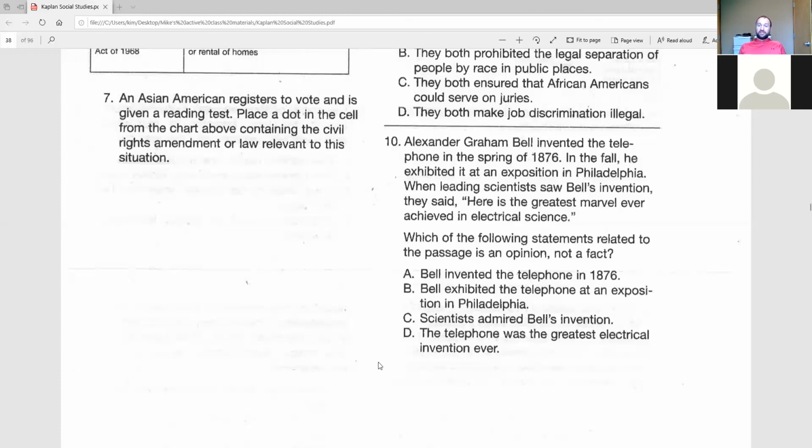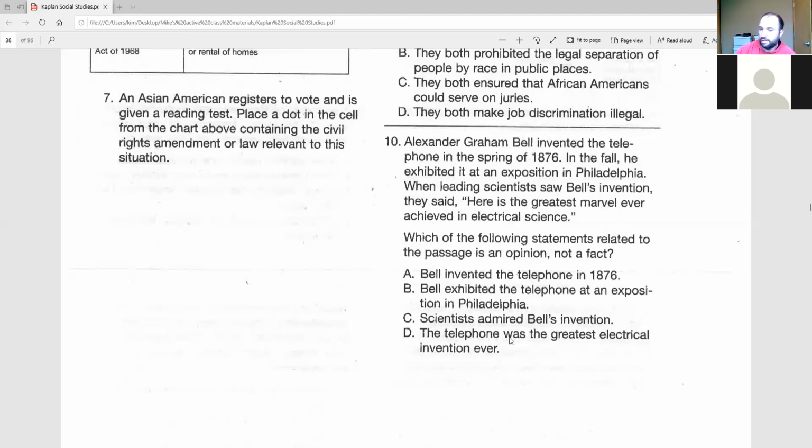It is possible, and it's likely, that there were scientists out there that didn't admire Bell's invention. But generally speaking, right, this is more general, and this is more declarative in terms of the telephone was the greatest electrical invention ever. Most people wouldn't dispute C. Most people wouldn't say, oh, there were lots of scientists that didn't admire his invention, right?